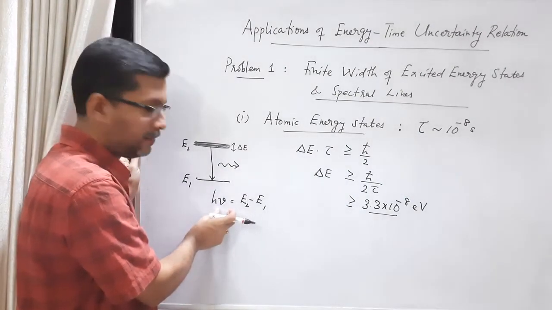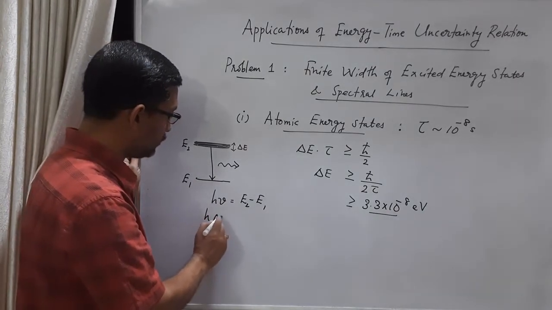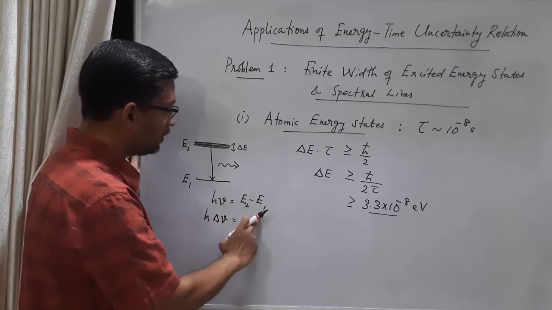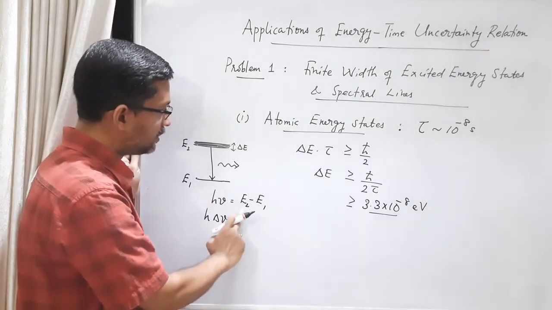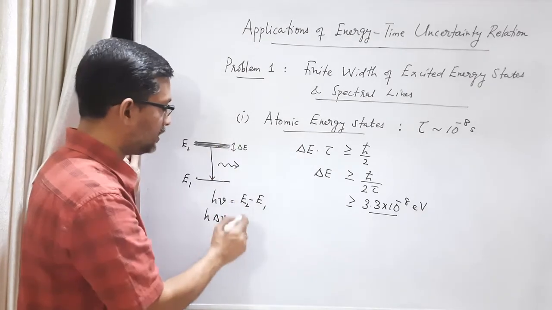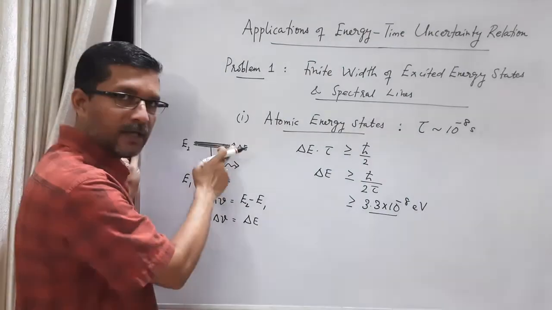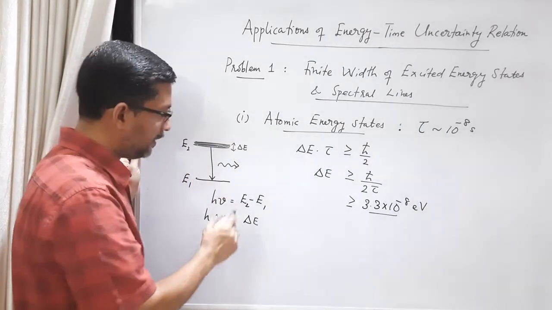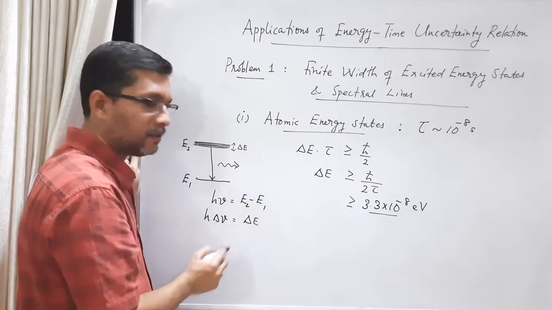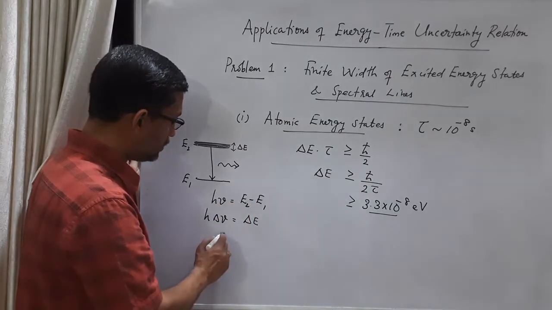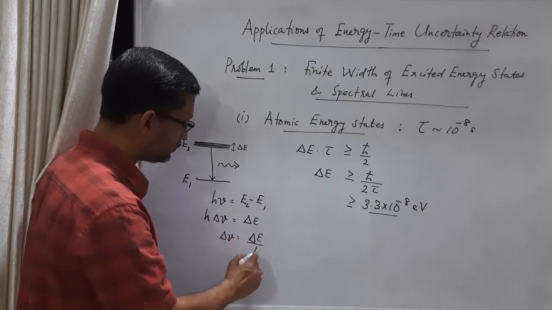Since h is a constant, the error in the energy of the photon will be manifested as the error in the frequency. So if we take differentials on both sides, we get h delta nu is equal to, E1 is the ground state and it's a constant, but E2 has a variation of delta E, so we get delta E. Delta E is the error in the value of E2, the excited energy state. So delta nu is delta E by h.